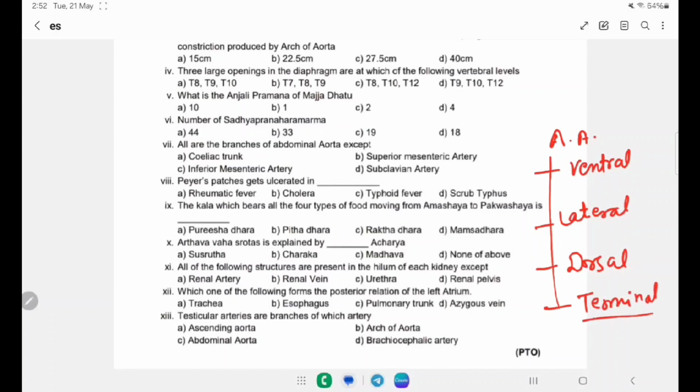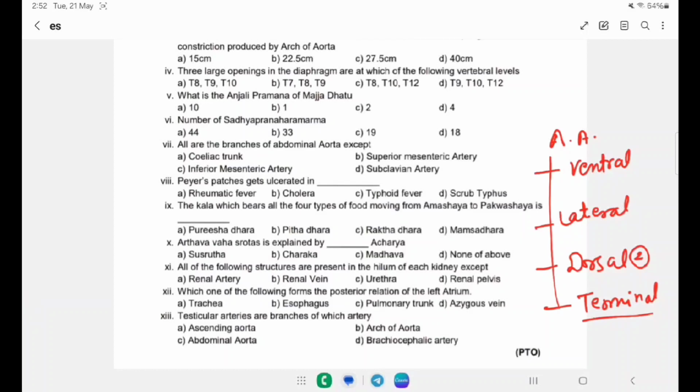The ventral has branches like celiac trunk, superior mesenteric artery, inferior mesenteric artery, and the lateral gives rise to inferior phrenic artery, middle suprarenal artery, renal artery and gonadal artery. The dorsal gives rise to mainly 2, that is lumbar and medial sacral artery.